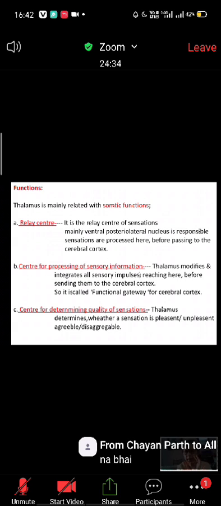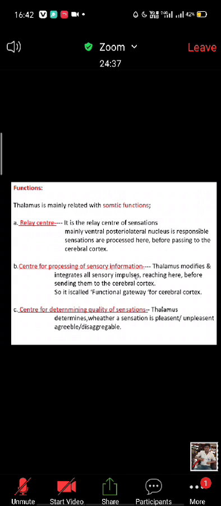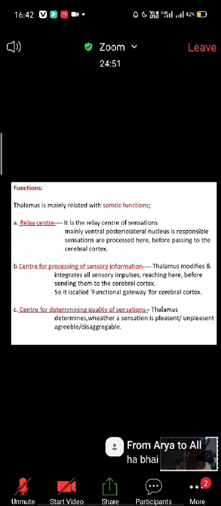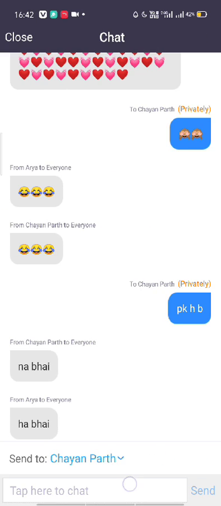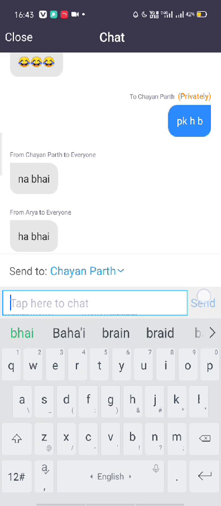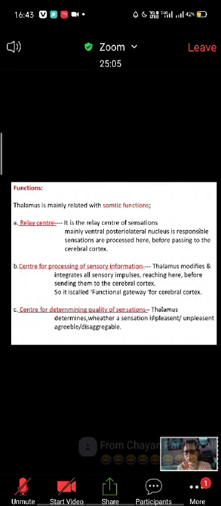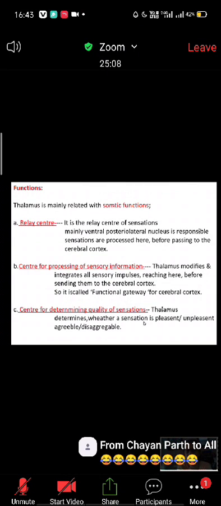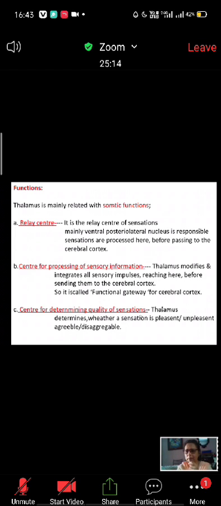Center for processing of sensory information. All the sensory impulses reach here before entering the cerebral cortex. So it acts as a functional gateway of the cerebral cortex. All the sensory information has to come first to the thalamus. The thalamus will decide which to let in and which not to let in, which impulse not to allow. So that's why it acts as a functional gateway. It modifies and integrates all the sensory impulses. Center for determining quality of sensation. Whether the sensation is pleasant or unpleasant is determined by the thalamus.